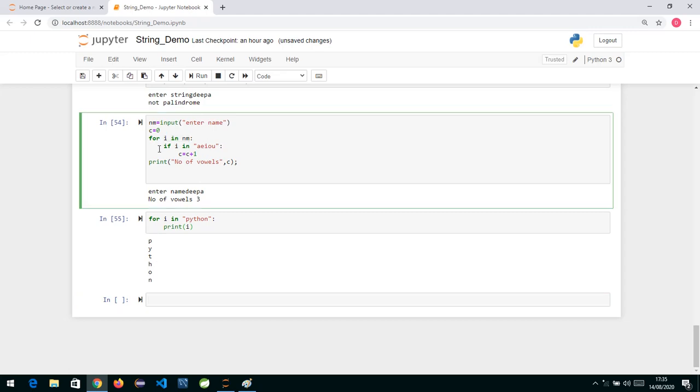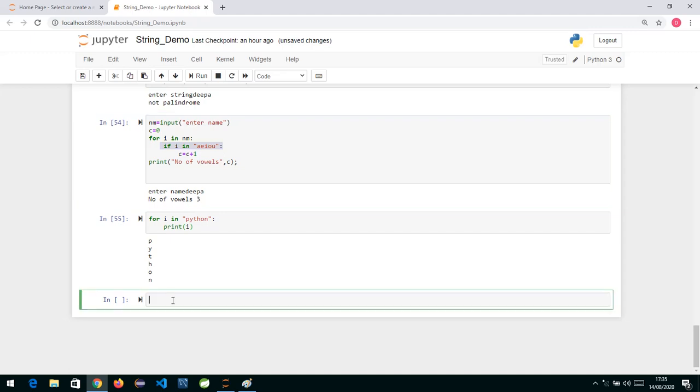Now what is this, if I in A, E, I, O, U? We had seen that there is one operator called the membership operator. What is that membership operator? It is in and not in.